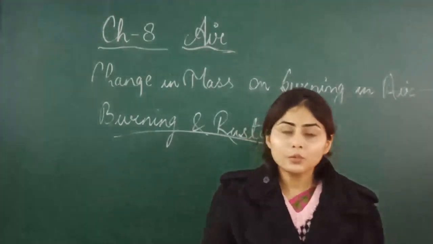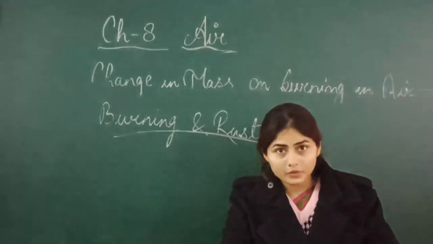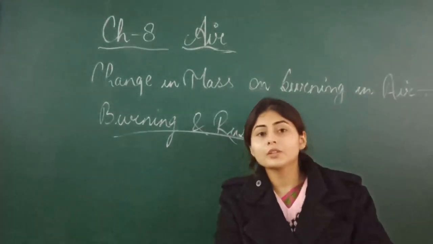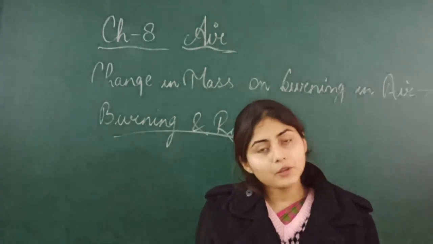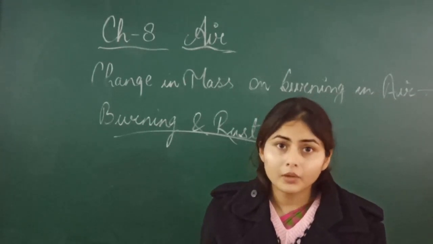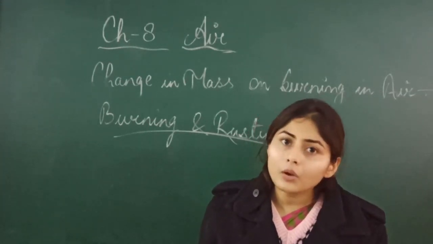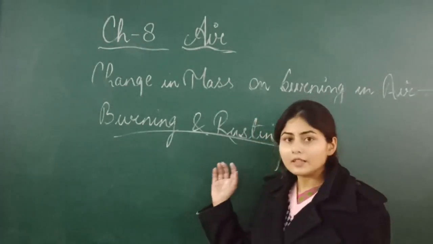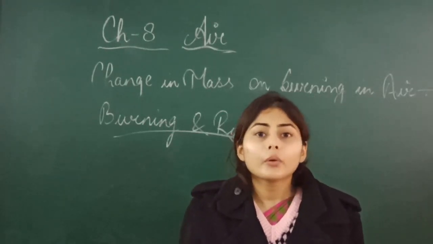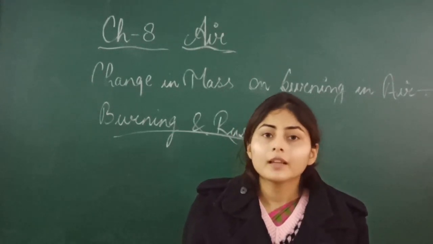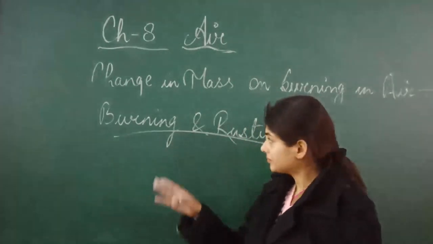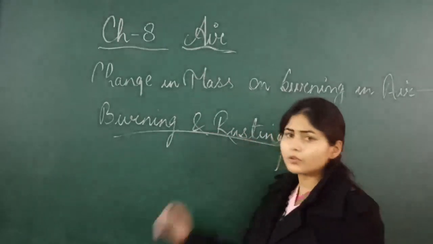Okay, so the first point: burning is an oxidation process. Oxidation means the addition of oxygen, as I told you. So whenever you are burning any substance, the substance will combine with oxygen, or oxygen will add up with that substance. So burning is an oxidation process. Then what about rusting? Rusting is also an oxidation process. Why? Because in rusting also, the oxygen combines with the iron object and forms rust. Got it? So this is the similarity. Burning is an oxidation process, rusting is also an oxidation process.